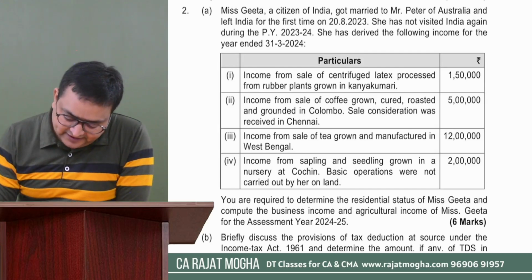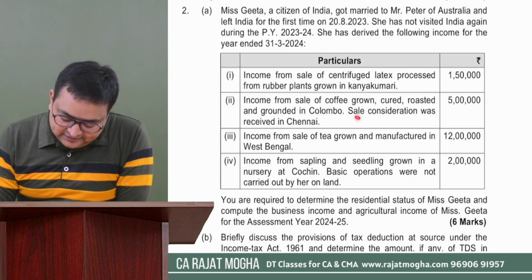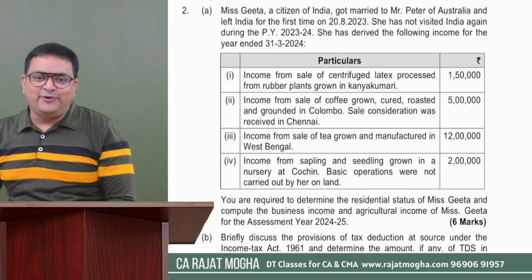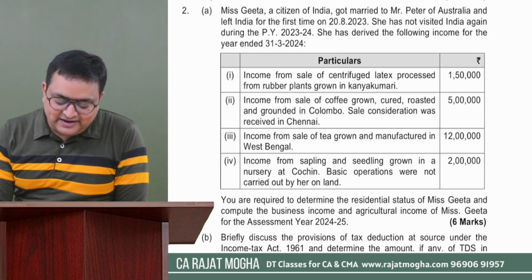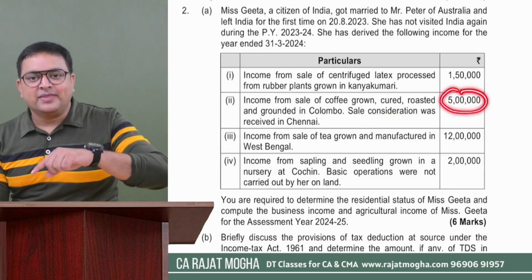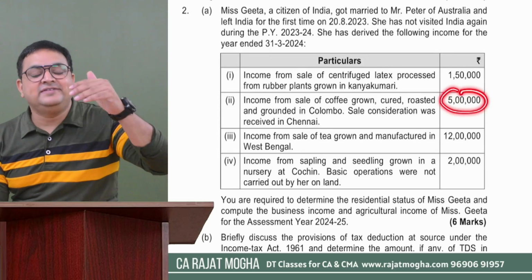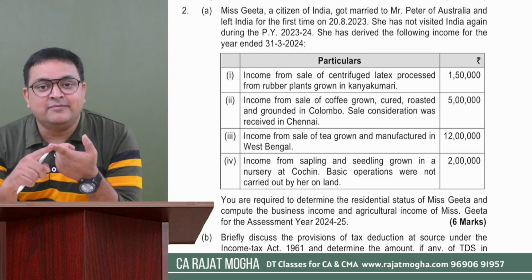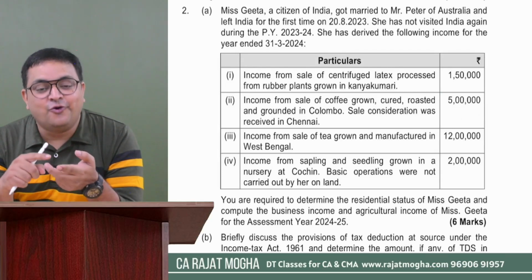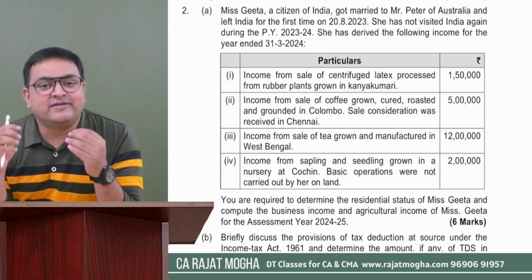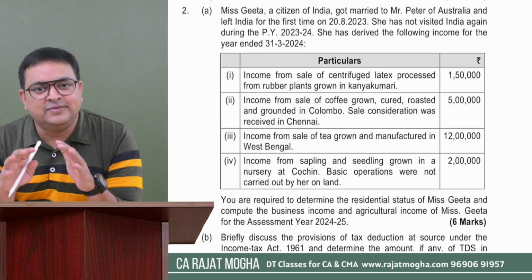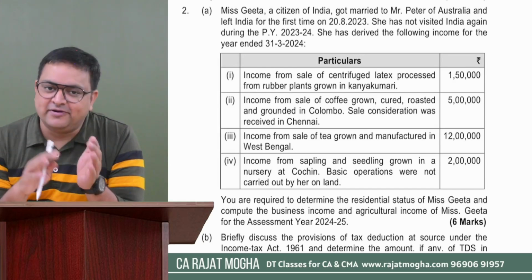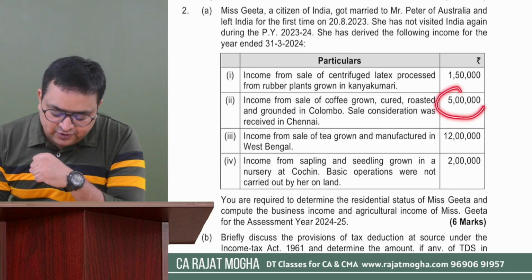And also what is written over here: sale consideration was received in Chennai. They have mentioned one point here that although this income is arising outside India, the consideration is received in India. And we all know that if the income is received in India, then it is taxable in case of all assessees, whether they are resident or non-resident. So anyway, this is going to be taxable.